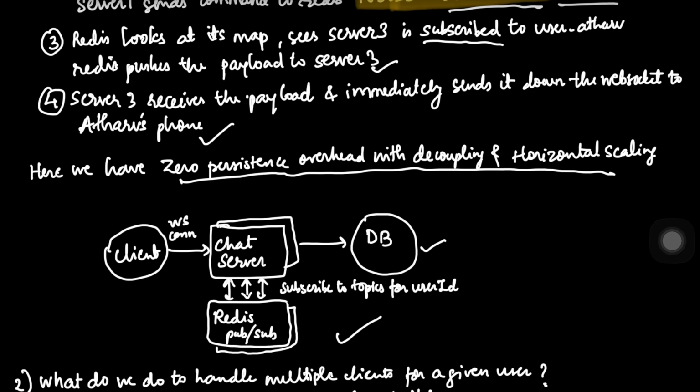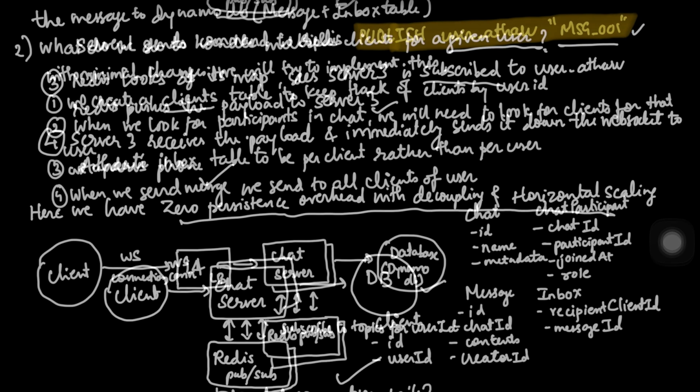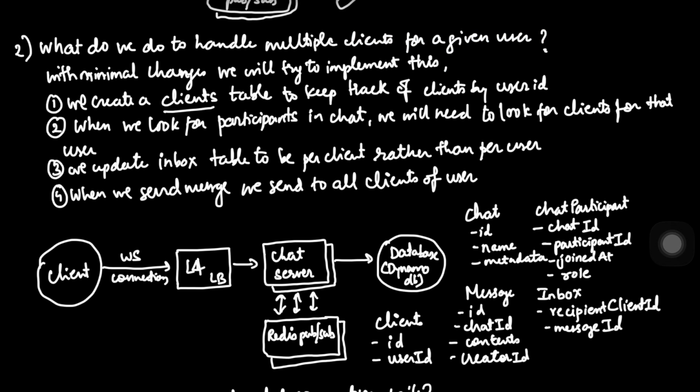And this is the one thing which will always help us, and this is the final approach, I would say, and this is the final diagram which has evolved from approach 1 to approach 4 that we have just discussed. So okay, now let's look at the second non-functional requirement and the second thing in our deep dives.